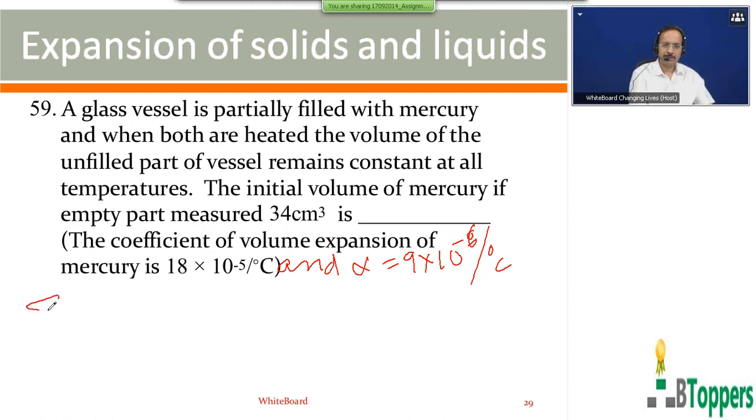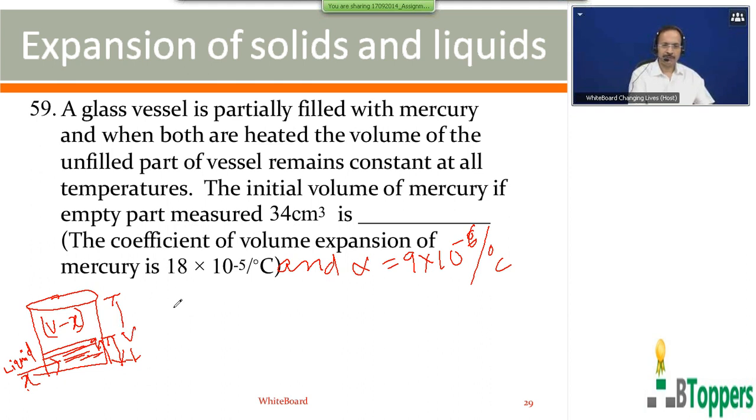So let V be the original volume of the vessel before heating, and let X denote the original volume of mercury in the vessel before heating. So the original volume of the unfilled part of the vessel, that is the volume of the vessel not occupied by mercury, is V minus X.